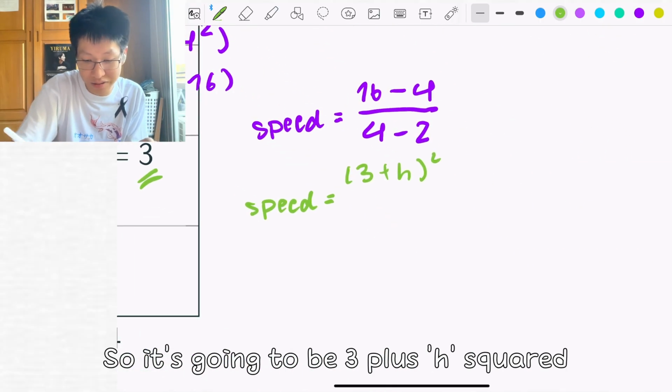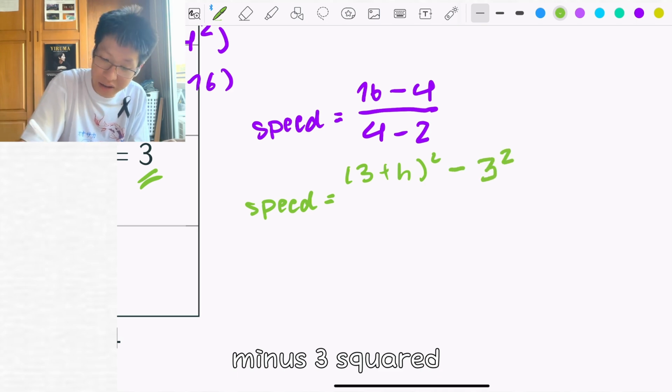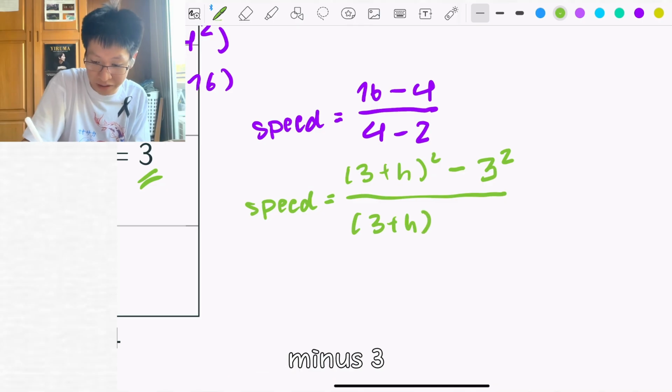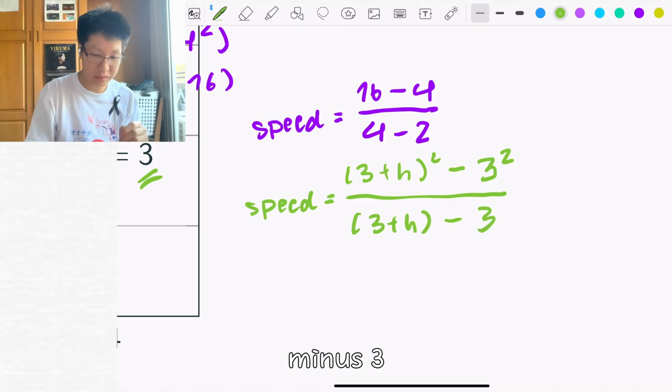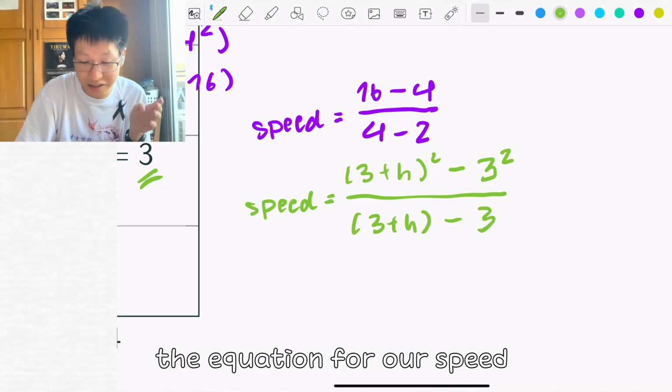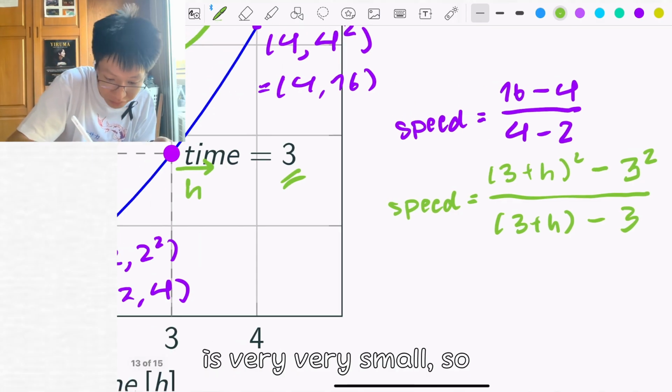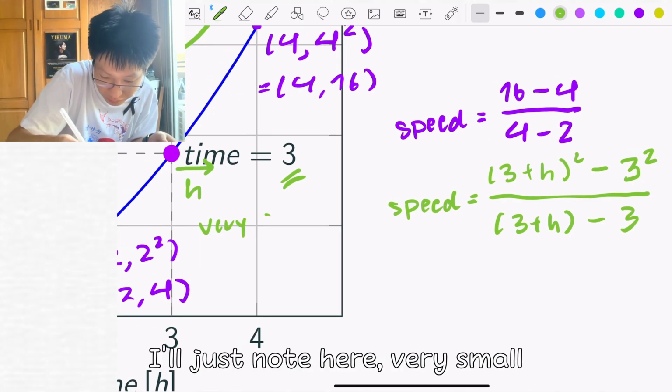So it's (3 + h) squared minus 3 squared, divided by (3 + h) minus 3. This is going to be the equation for speed. And remember that h is very, very small.